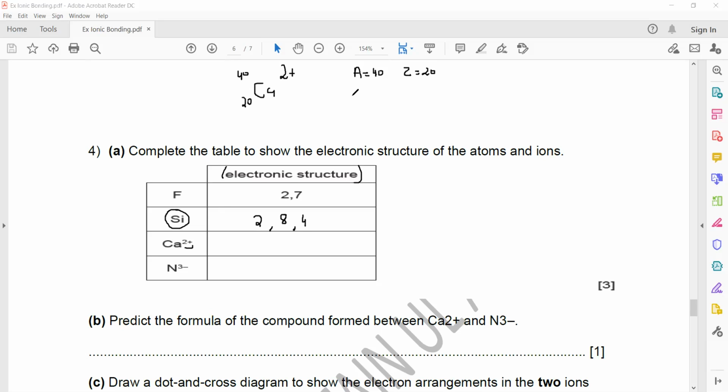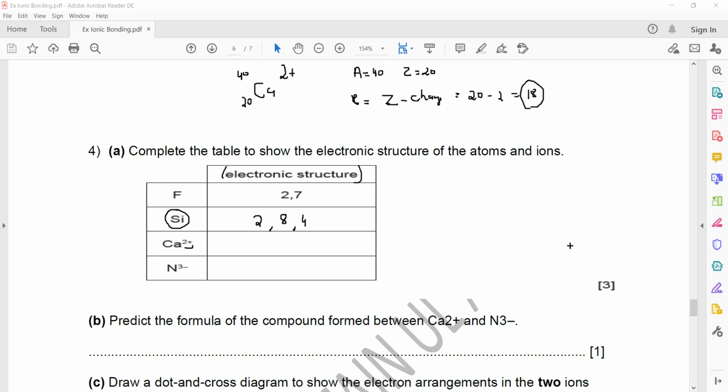Directly finding the electrons, the formula is Z minus the charge. So Z is 20 minus the charge. What is the charge? 2 plus. So 20 minus 2 will be 18. So we have to arrange 18 electrons. How will we arrange 18 electrons?